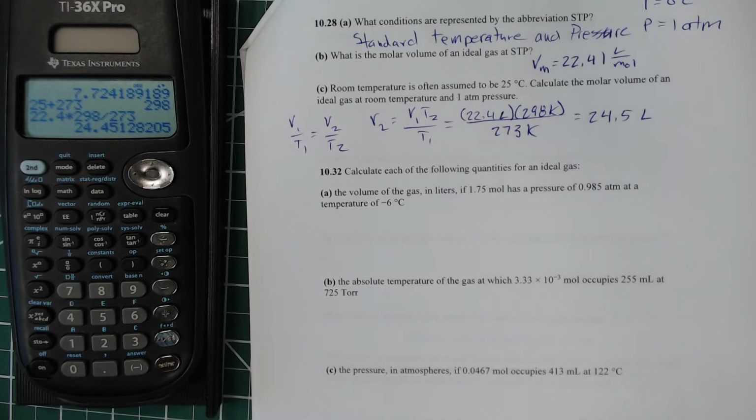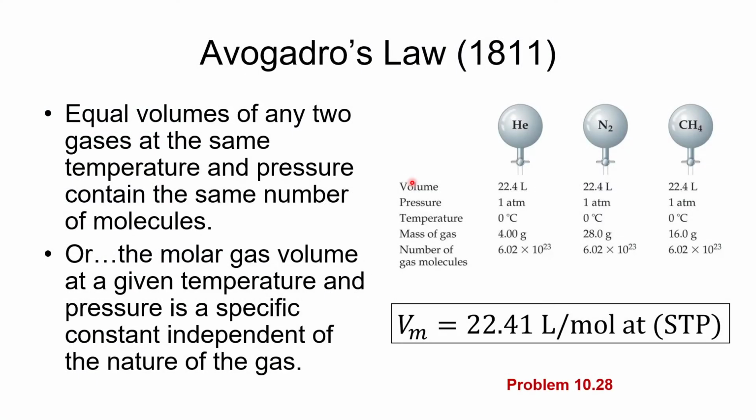So we're going to go back over here to our in-class presentation, and we'll do the ideal gas law. The ideal gas law takes all of these things and blends them all together.